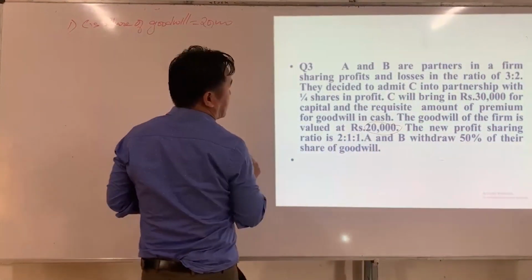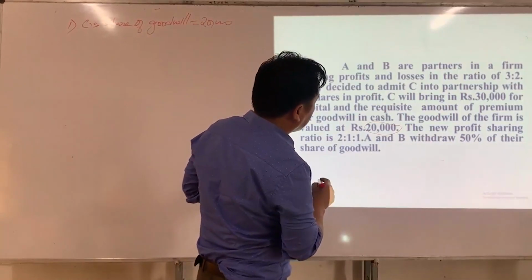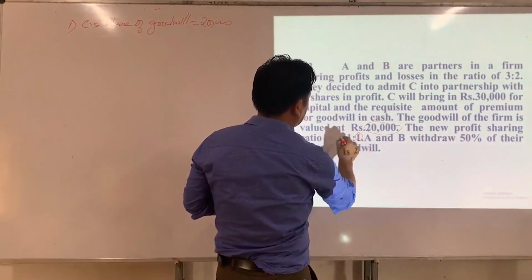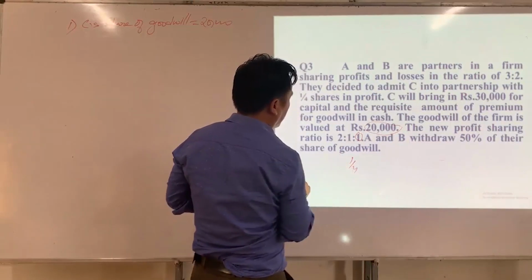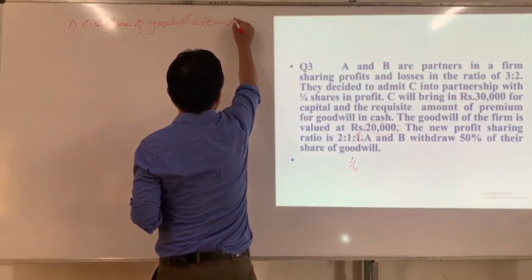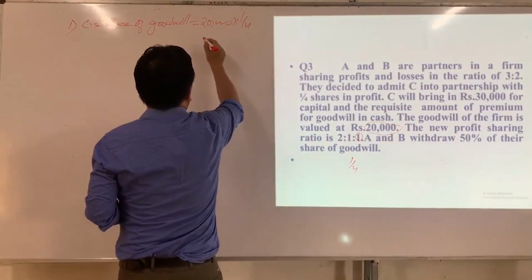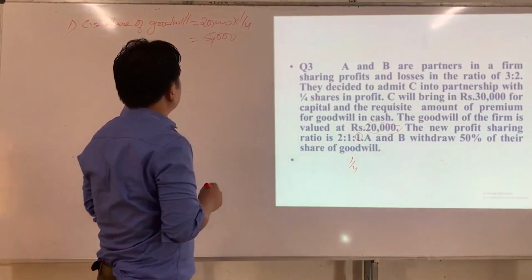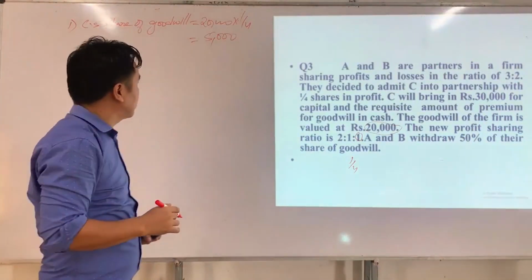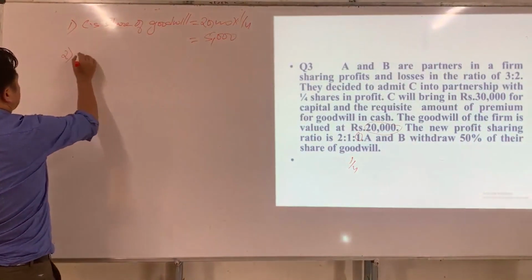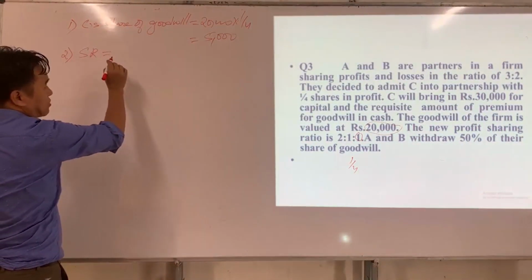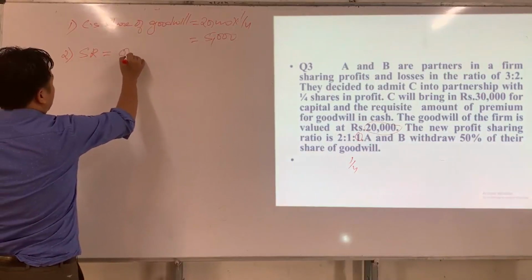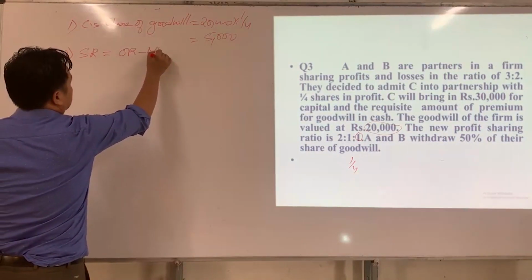20,000. So, what is C's share of profit? C's share of profit is 1/4. So how much will we get? Okay, which means C has to bring rupees 5,000 as his share of goodwill. Now what is the second step? The second step is to find the sacrificing ratio. What is the formula of the sacrificing ratio? Old ratio minus new ratio.